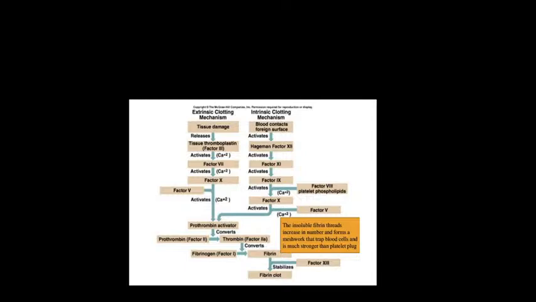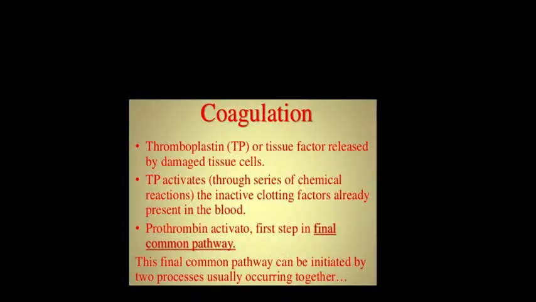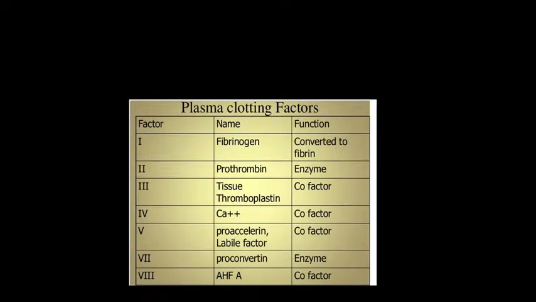So all the factors, one is getting activated by the other one. All the factors are used up in the process. You can see all the numbers: 1 is there, 2 is there, 3 is there, 7, 5, 9, 10, 12, all are there. Calcium is factor 4.